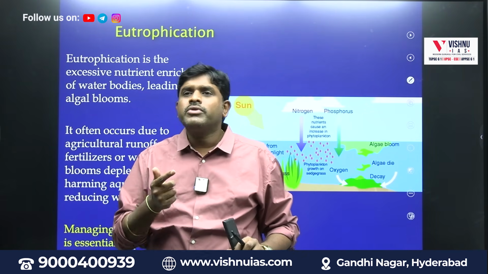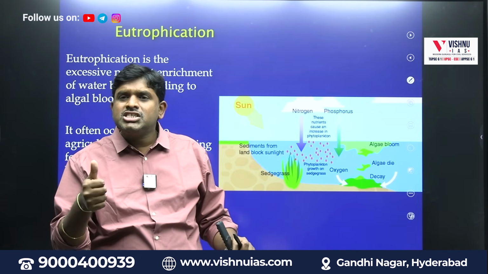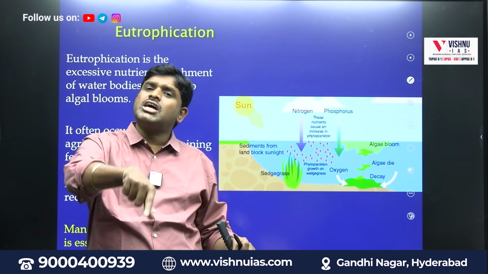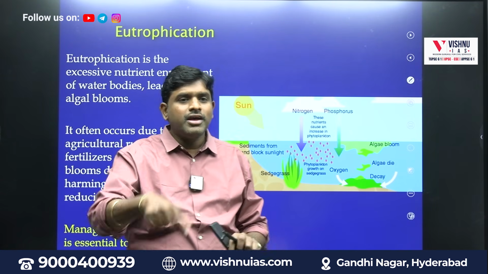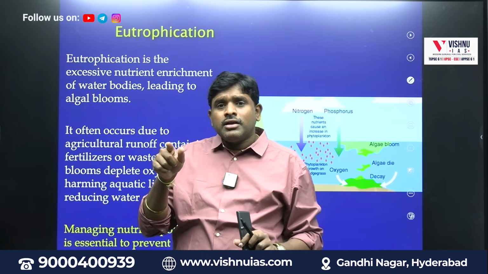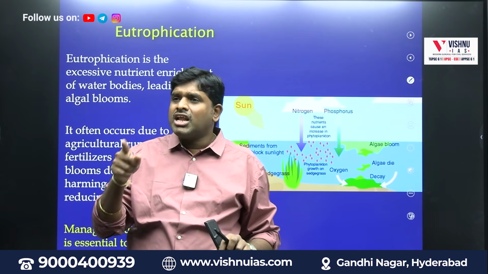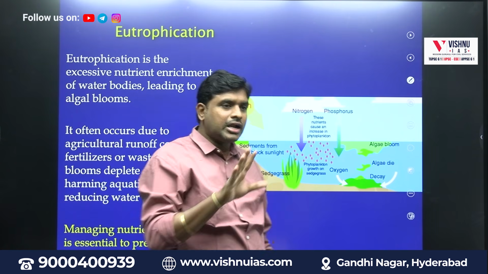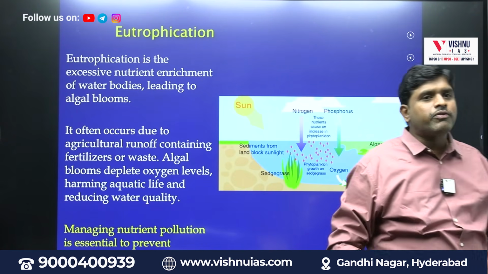They are food for whom? Fish. Now fish is not getting oxygen, fish is not getting food also. Why? Because algal blooms are dying, or algae is dying. Why? Because that oxygen which should go for algae and algal bloom is taken by whom? Weeds. That particular concept is called eutrophication.